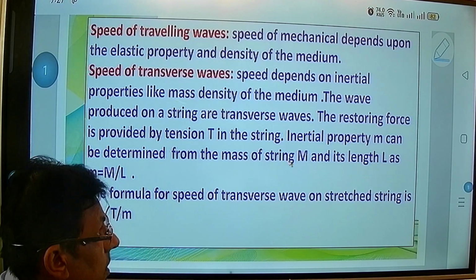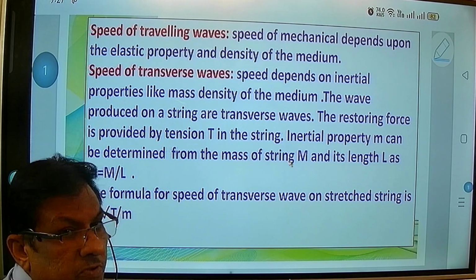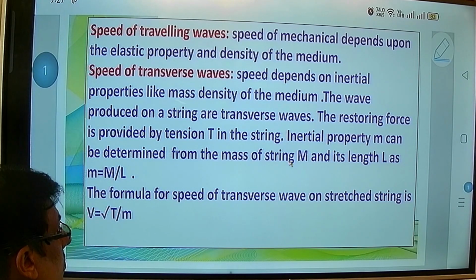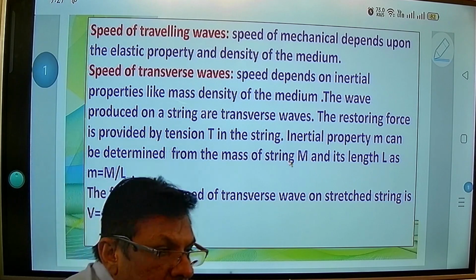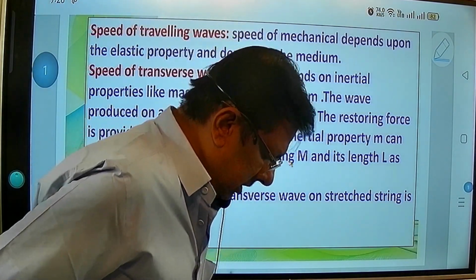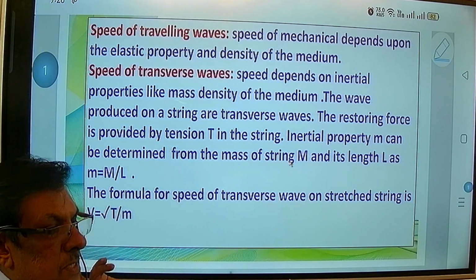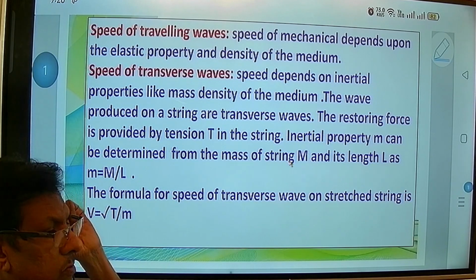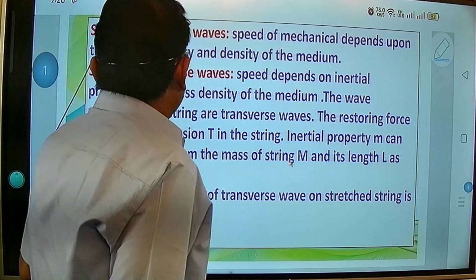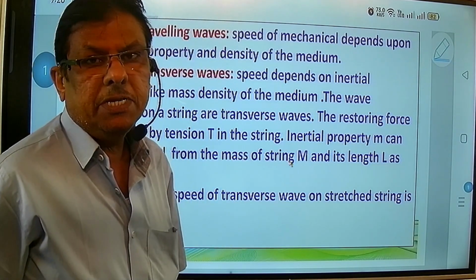Today we are going to see some basic points. One is the speed of traveling wave. Now when we speak about the speed of the traveling waves, regarding the wave, the speed depends upon what? So here it depends upon the elastic property and density of the medium.